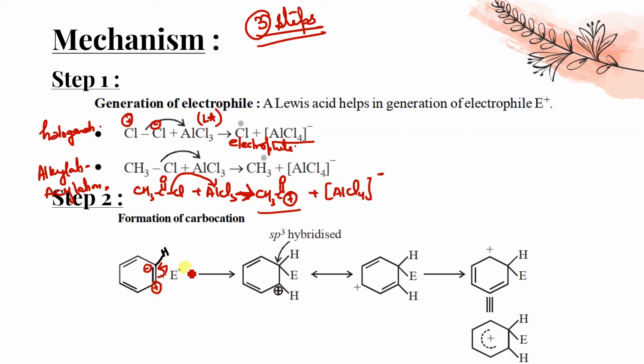So the electrophile, being electron deficient, will attach to this minus carbon, isn't it? So that is generated here, and this is the electrophile we got. This cannot be called a carbocation, sorry, I said electrophile, carbocation. This compound cannot be considered a carbocation because both plus and minus charges are there. So we cannot say carbocation or carbanion. In that compound, only one charge should be there. According to that, it will be marked as carbocation or carbanion. Once this bond has broken and the electrophile got attached over there, it results in positive charge formation on the carbon, isn't it? So this is going to form the carbocation.